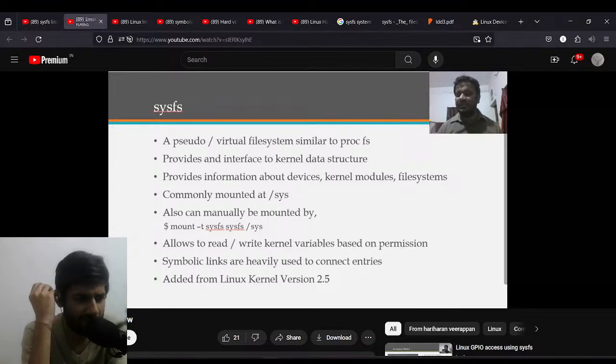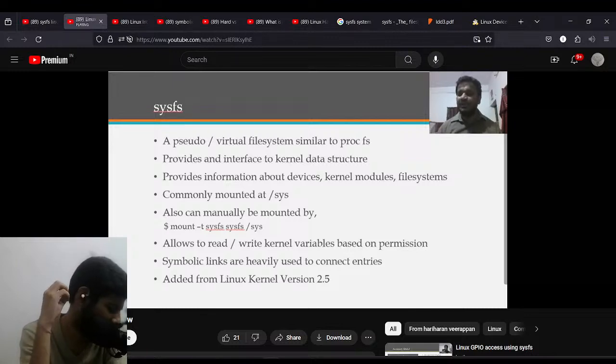According to our need, sysfs can be used for reading or writing, and it also provides complete information about devices, kernel modules and file systems. It is commonly mounted at /sys, and you can also manually mount the sysfs file system in root mode using mount -t sysfs sysfs /sys.